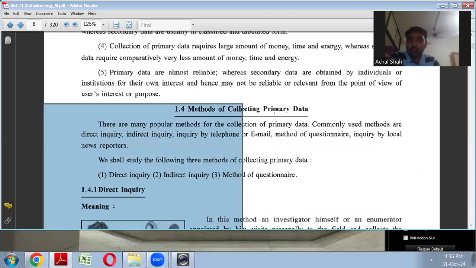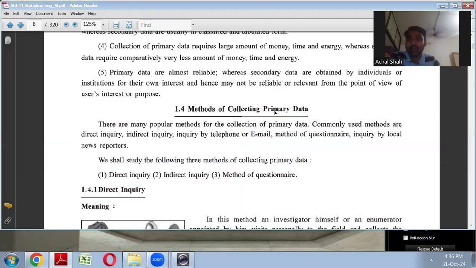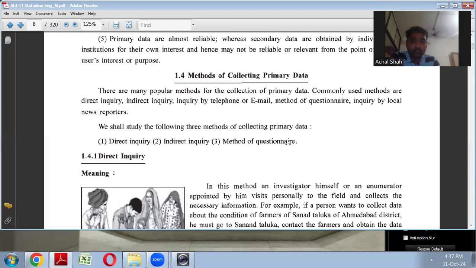Now, I hope primary data and secondary data is clear to you. Now, let's discuss the methods of collecting primary data. Okay, how you can collect the primary data. So, based on the method, there are three classifications. One is direct inquiry, another is indirect inquiry, and the third is method of questioning.